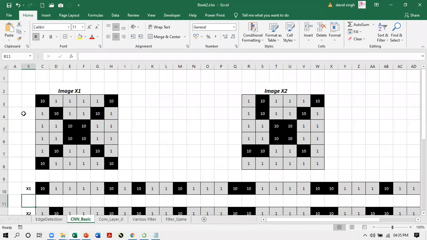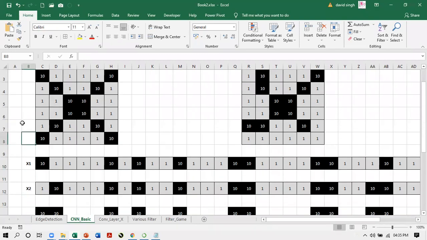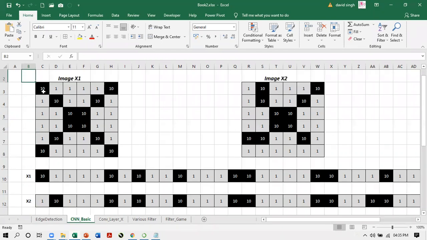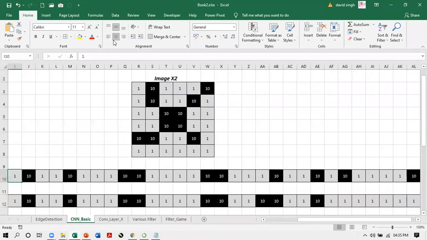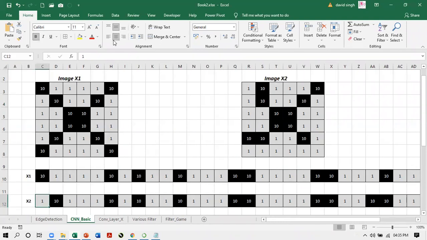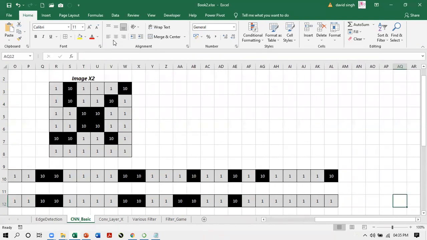For both X1 and X2, we are arranging all the pixels in a straight line. The first 6 pixels are here, after that the second row is laid out over here, and so on. So these 36 pixels represent X1, and these 36 pixels are X2.